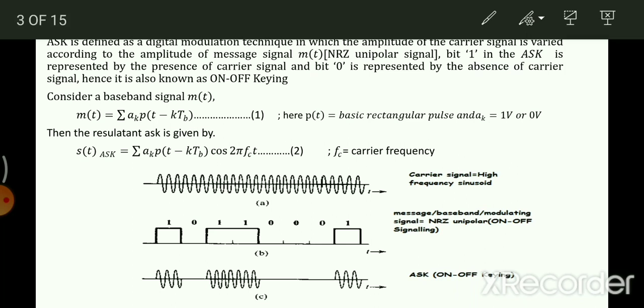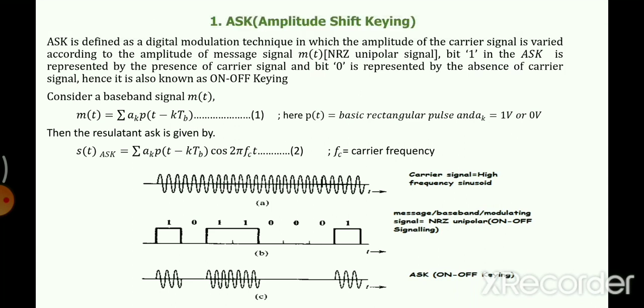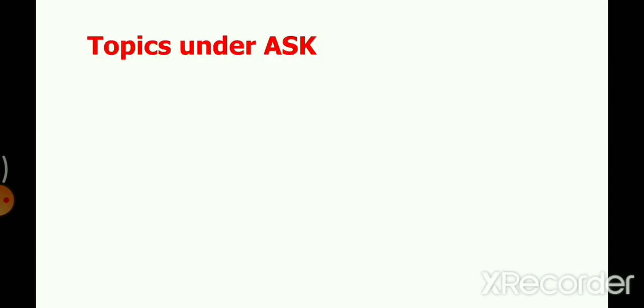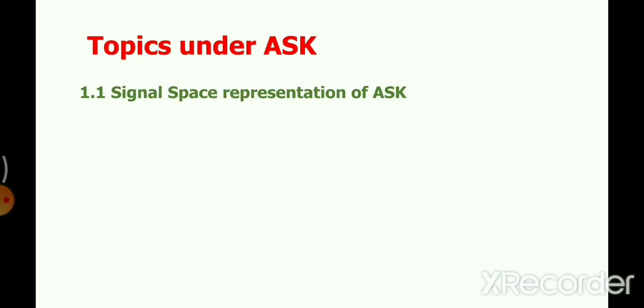See, overall ASK is a big topic, and we have tried dividing it into 5 simpler topics. The first one is the signal space representation of ASK. In this, we are going to represent the ASK signal as a linear combination of basis functions. First we need to figure out how many basis functions are required, and then we will represent the signal as a linear combination of basis functions. Once we have that, we can design the transmitter or the generator of ASK.